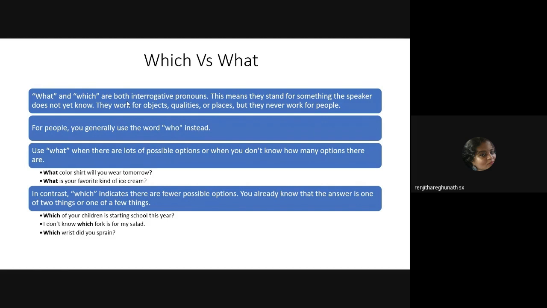But there is a basic difference between which and what. When we say what shop do you want to go to today? There are a zillion shops.